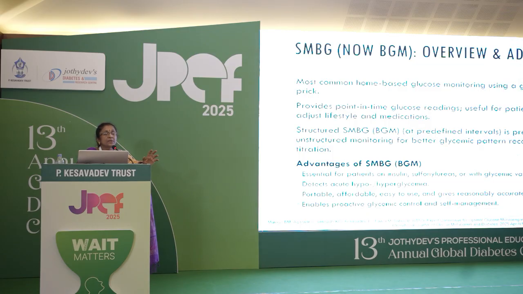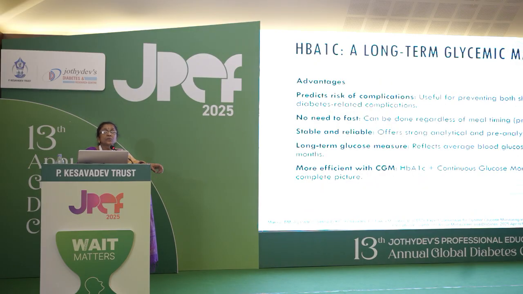It's the most common home-based glucose monitoring, which provides a point-in-time glucose reading, and that's what we do. The advantage is that we can monitor it at home, especially in patients who are on insulin or sulfonylurea, where we find the glycemic variability is high. It detects acute hypoglycemia and hyperglycemia, is portable and affordable, and you do something proactive for yourself, so that's very good. And second, I told you about HbA1c, which is a long-term glycemic marker.